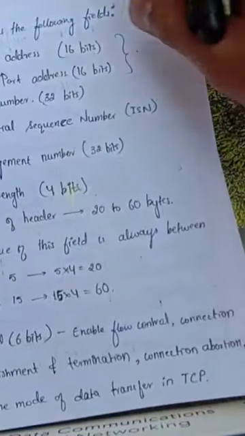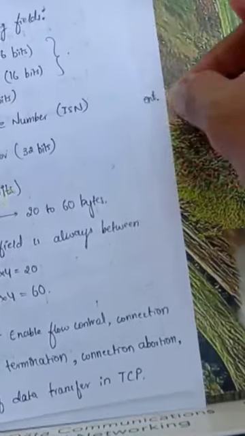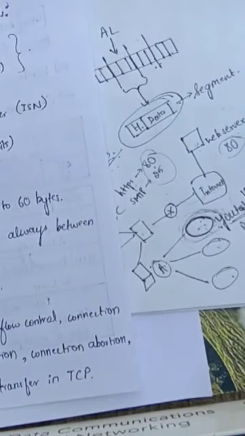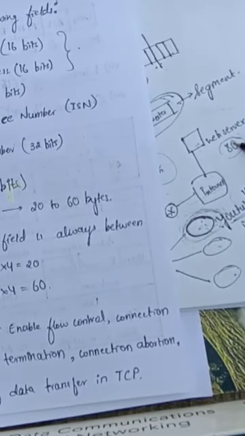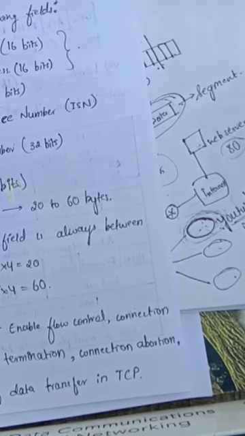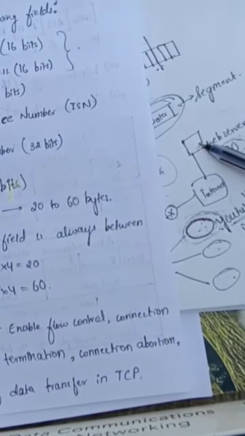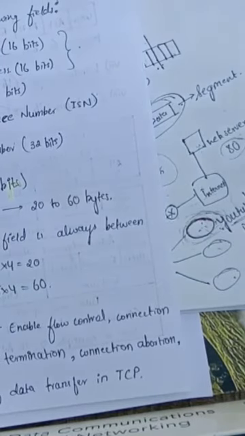Here, the source port address and the destination port address. The source port address in this case will be 1001, and the destination port address will be 80 if it is a request sent from this application program to the web server, or else it is vice versa if the data is being sent from the web server to the application program.